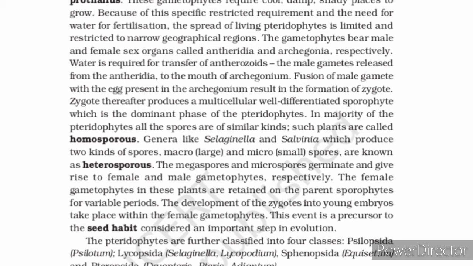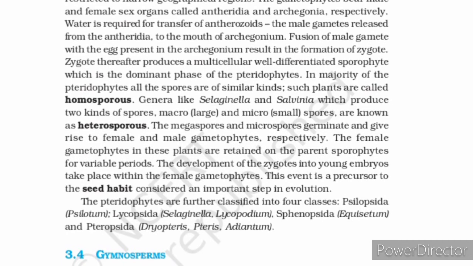The megaspores and microspores germinate and give rise to female and male gametophytes respectively, so that gametes will be produced from them. The female gametophytes in these plants are retained on the parent sporophytes for variable periods.